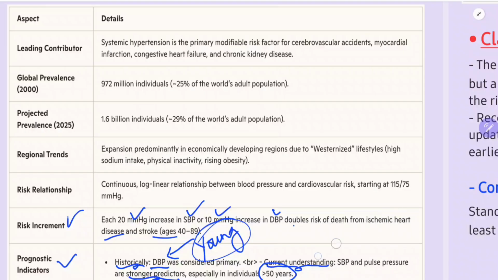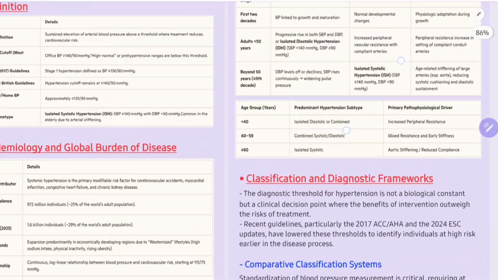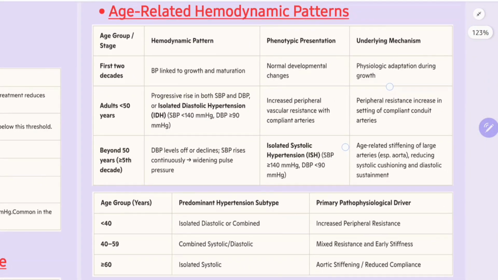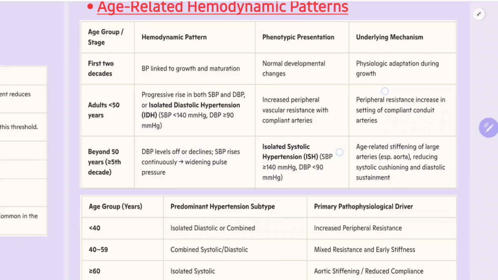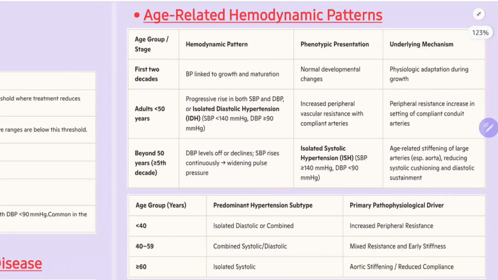So that's about this table, a very important table. Everything is important. I have done research for 15 days, seen many books, and consolidated the information in this manner. Now, age related hemodynamic patterns, we should understand this also. The first two decades means the first 20 years of life, up to 20 years.